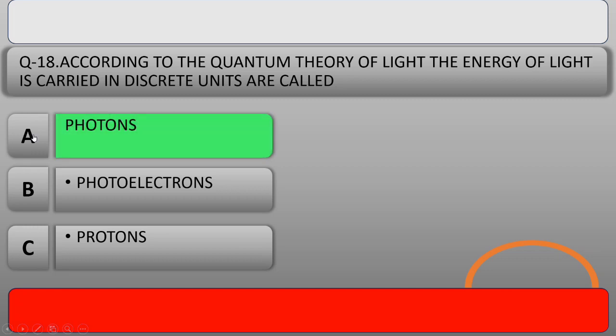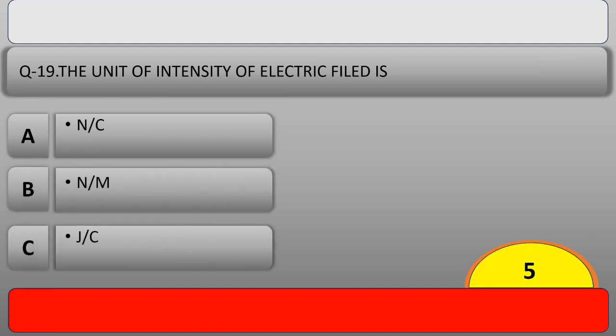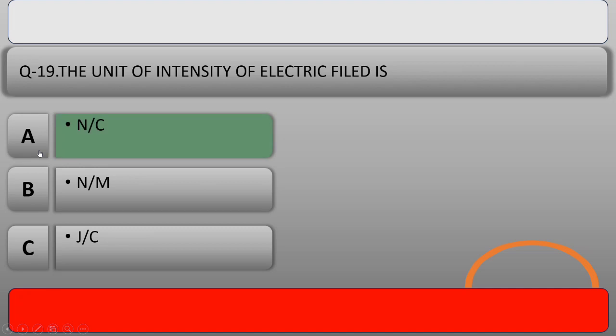Our next question is, the unit of intensity of electric field is, these are very easy, and the right answer is option A, Newton per coulomb. The electric field intensity is equal to force per unit charge.